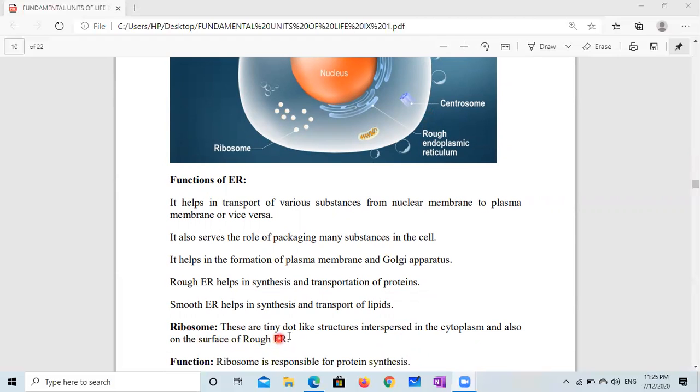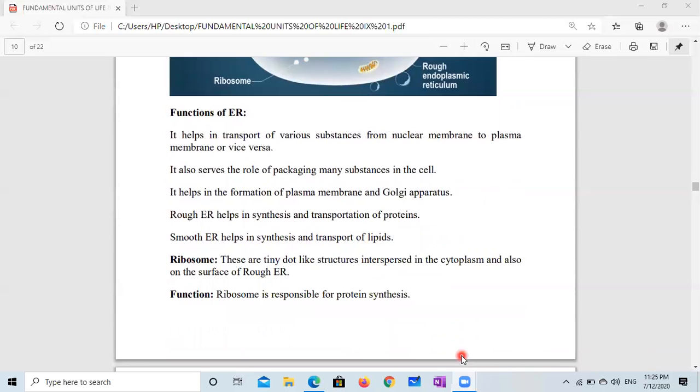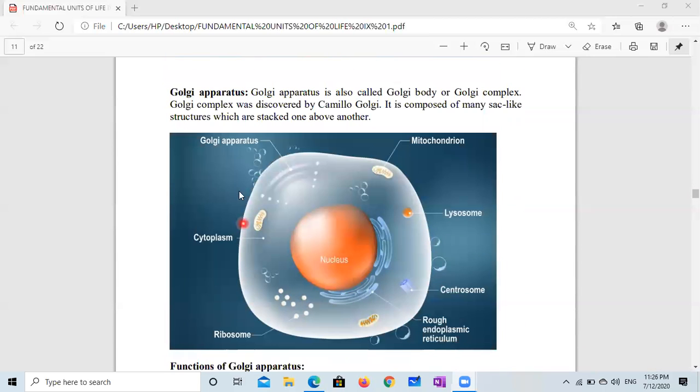Ribosome. These are the tiny dot-like structures interspread in the cytoplasm. They are also present on the surface of endoplasmic reticulum. And ribosomes are responsible for protein synthesis. Next, Golgi apparatus. This is a stack-like structure, you can see. It is also called Golgi body or Golgi complex. Golgi complex was discovered by Camillo Golgi.